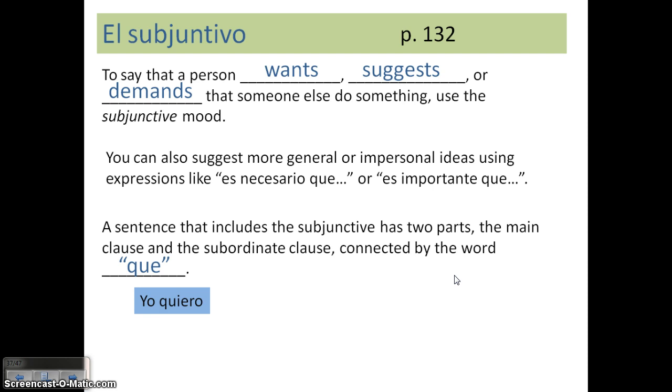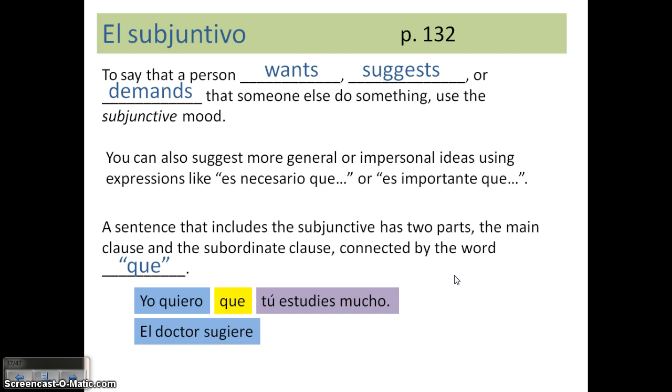Yo quiero, that's my first clause. I'm placing a want. Que is what connects my two clauses. Second clause, tú estudies mucho. Yo quiero que tú estudies mucho. I am placing a want on somebody else. I'm placing a want on you that you study.